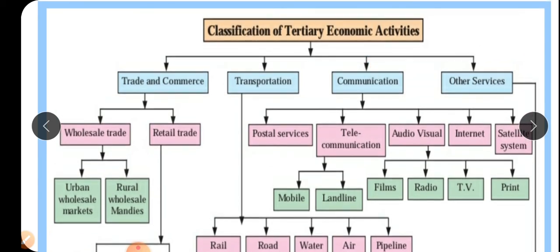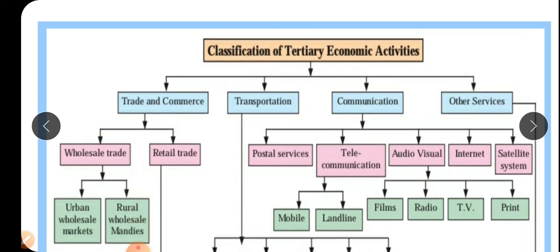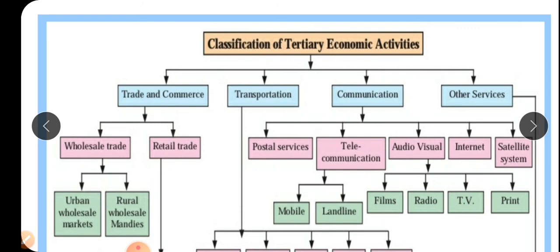Then the third point, that is communication. Postal services are important, telecommunication is also there, audio visual communication, internet and lastly the satellite system. In audio visual, films, radio, TV and print media are important. And in telecommunication, there are mobile and landline. These are both important sources of communication. Through communication, trade and transportation are also very effectively developed.